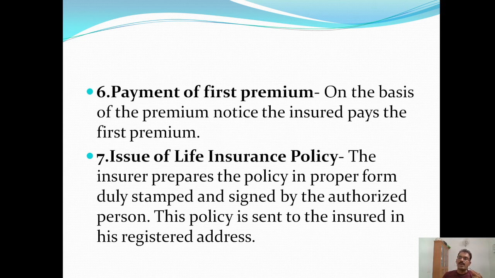Next up, payment of first premium. On the basis of the premium notice sent by the insurance company, the insured pays the first premium. And last step, issue of life insurance policy. The insurer prepares the policy in proper form, duly stamped and signed by the authorized person. This policy is sent to the insured at his registered address.